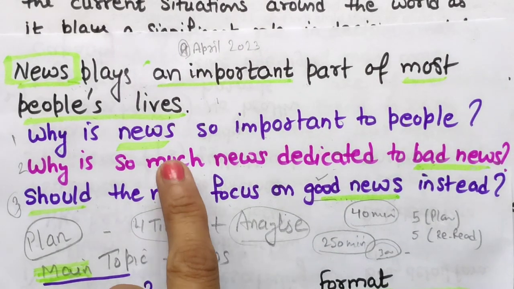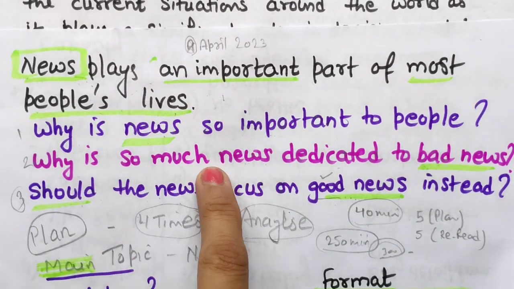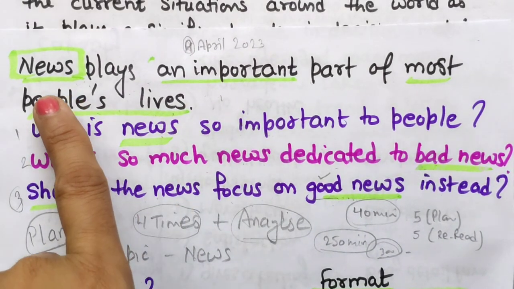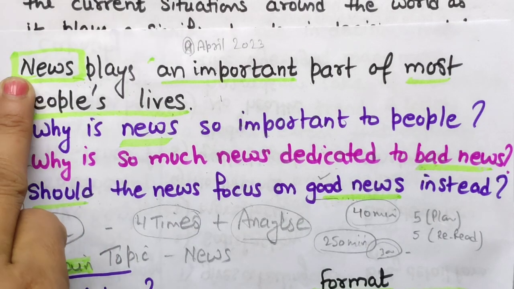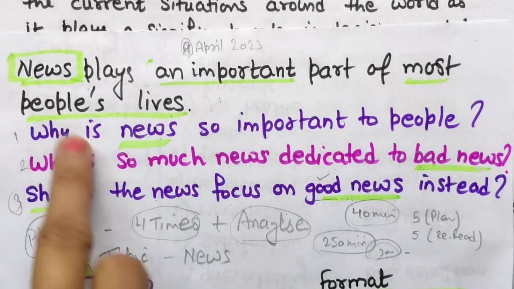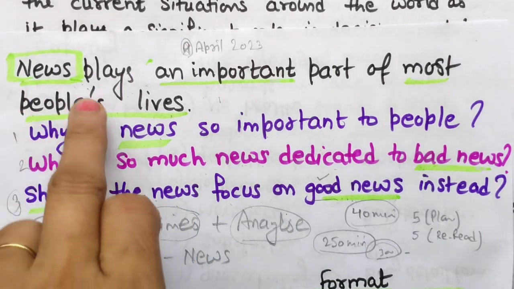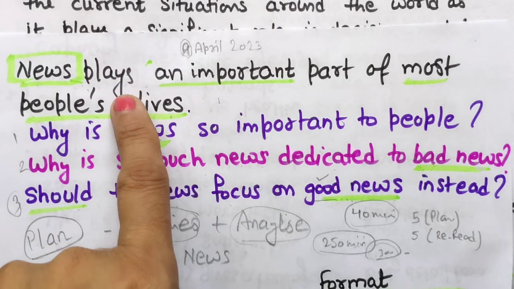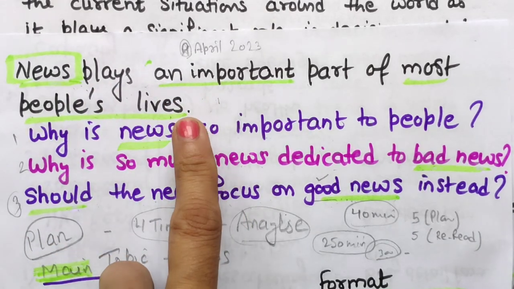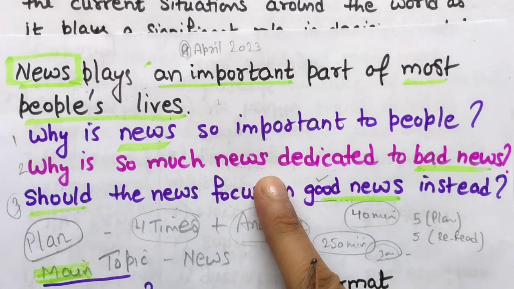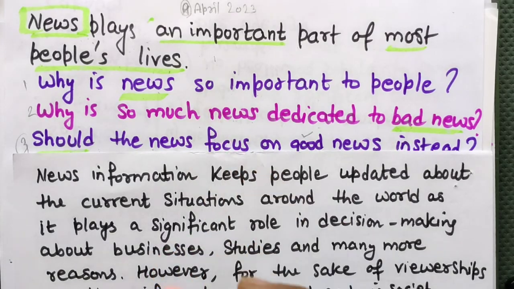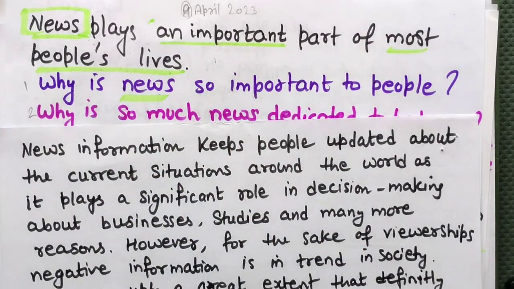As I told you, introduction means paraphrasing of the question statement. If you have a simple general line, a general sentence about news, you are always welcome. Just write it apart from this line, because this we have to paraphrase. I will show you how I have done it. See, this question statement is this. So how I have started, see this.